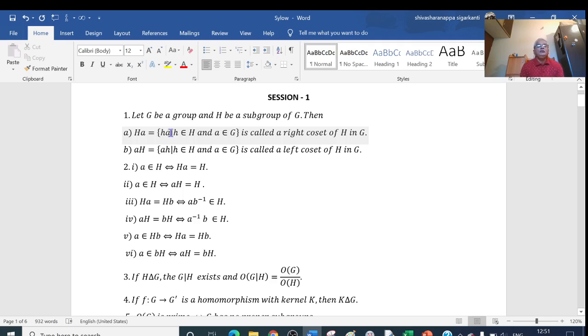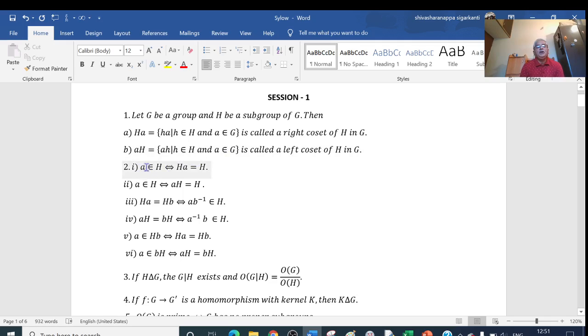Similarly, we define the left coset, where we keep this a on the left of H. This is ah1, ah2, ah3, up to ahn. This is the set, and we call it the left coset of H in G. And some properties are there related to the cosets.